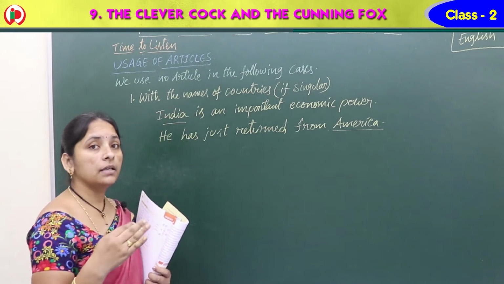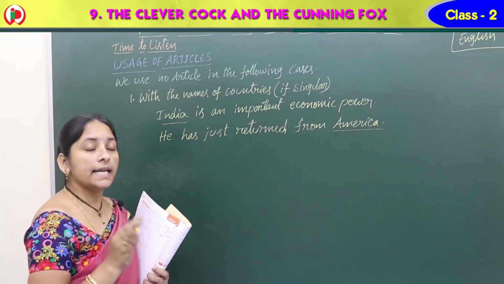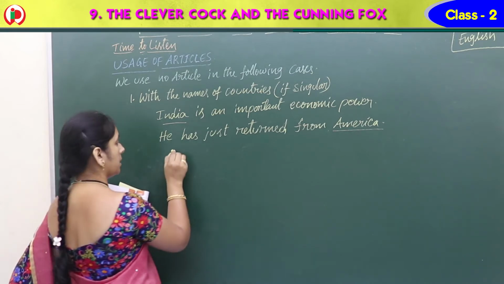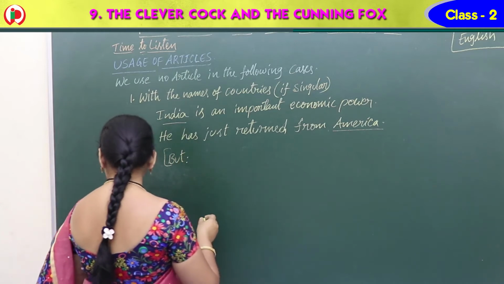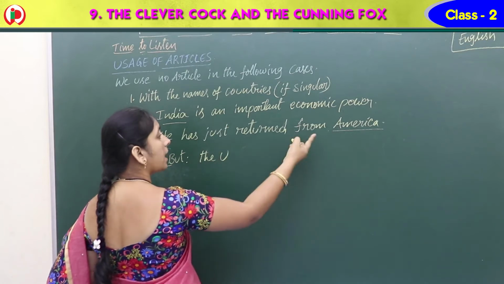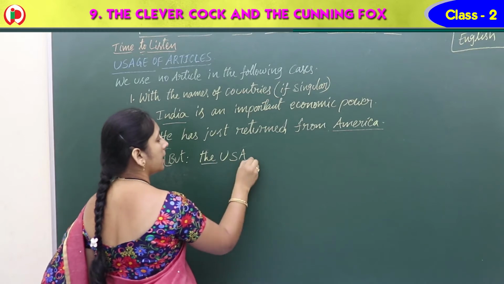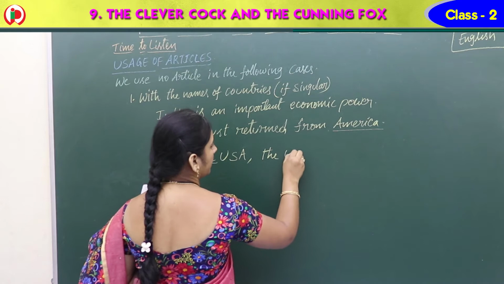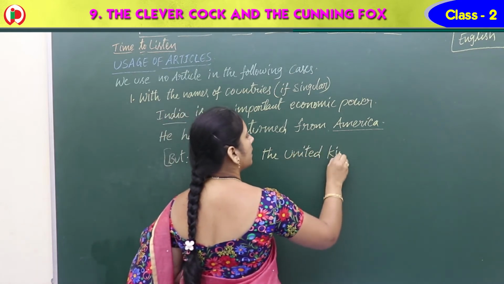But we use the before some countries' names, especially abbreviations like the USA. If we write only America, we don't use an article. But for USA, we should write the. The UK or the United Kingdom.